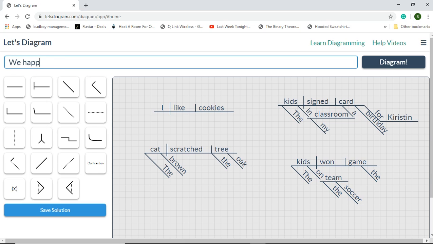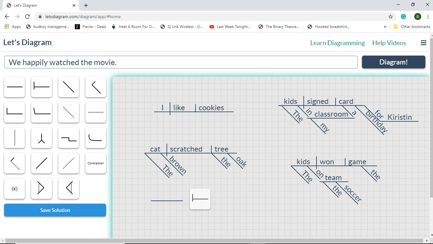We happily watched the movie. We happily watched the movie. So, we gotta find what the subject of the sentence is.